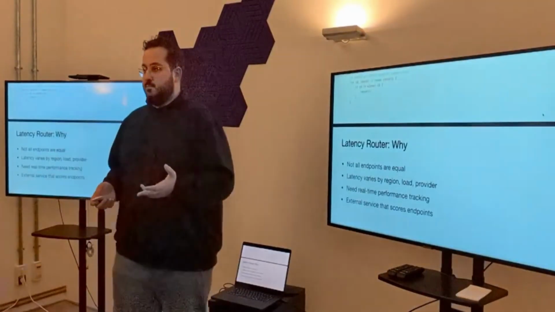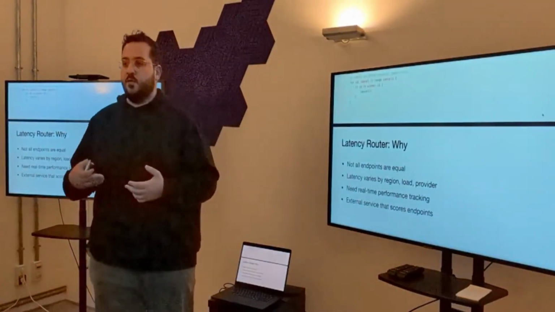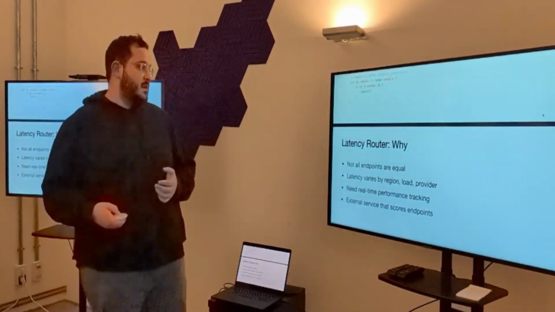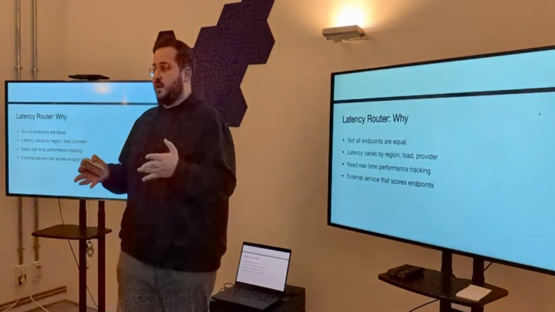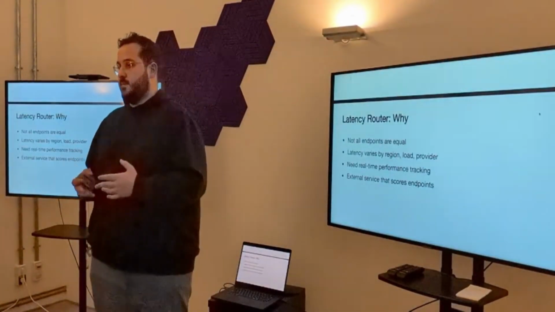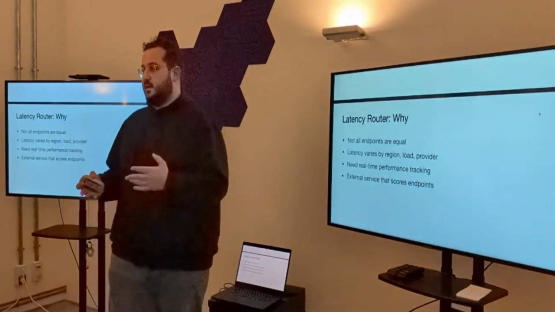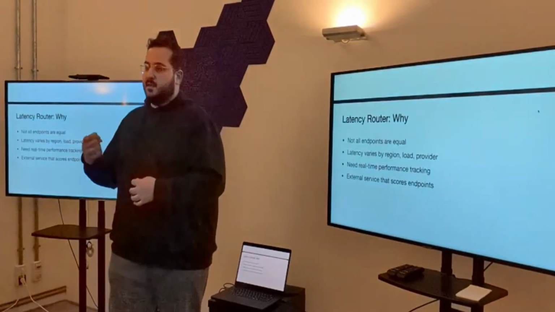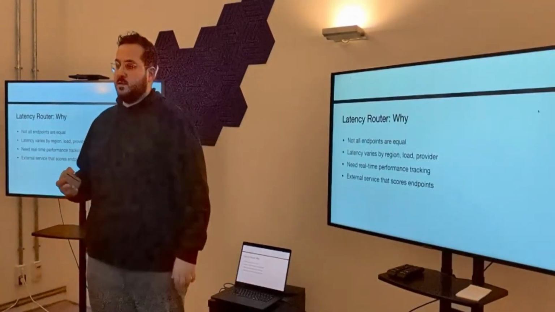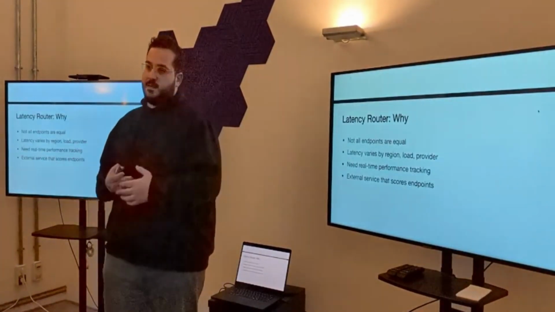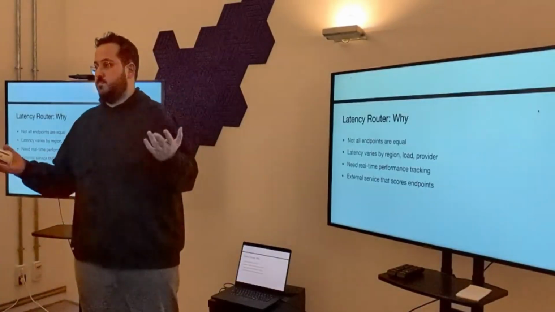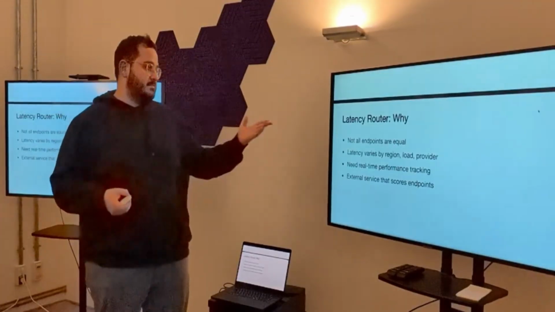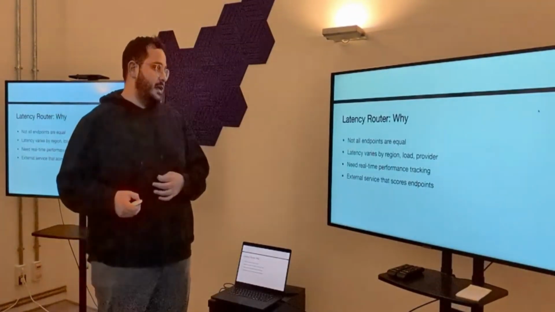But this wasn't enough. Just because we were able to improve a little bit, this was not enough. We wanted to achieve a better solution. Here comes the latency router. It's a component that keeps track of how much each endpoint's latency is. For example, if we hit the US in European time zone early in the morning, it would be faster than hitting the European endpoint, because Europe maybe has so much traffic, but the US by that time has no traffic. That decision comes back to the latency router.